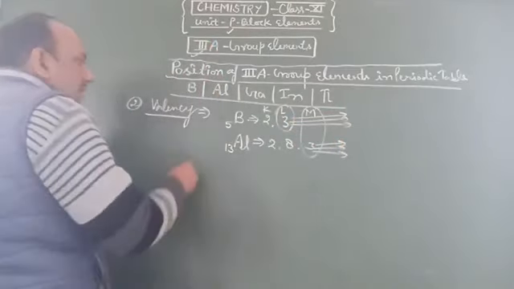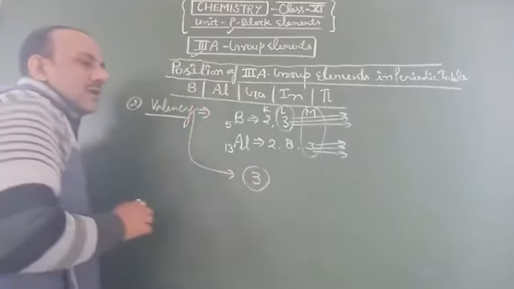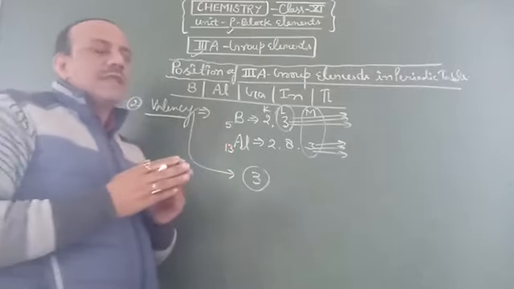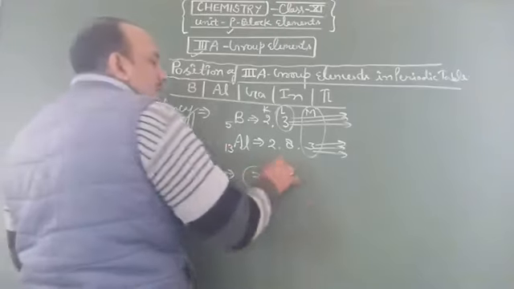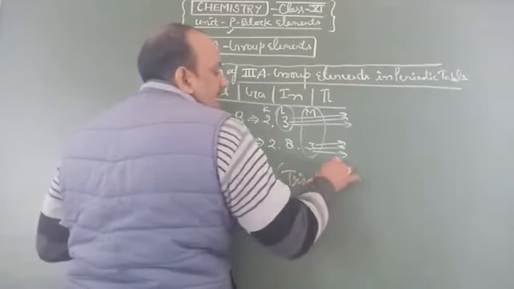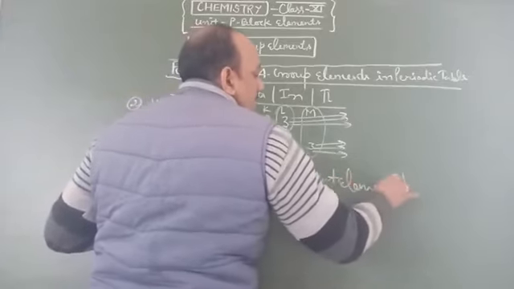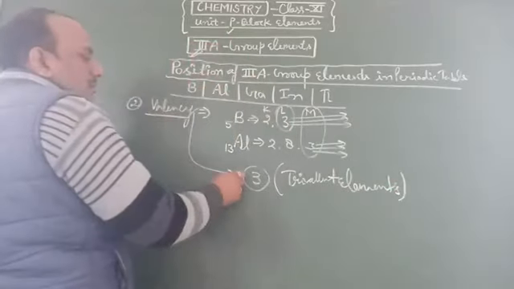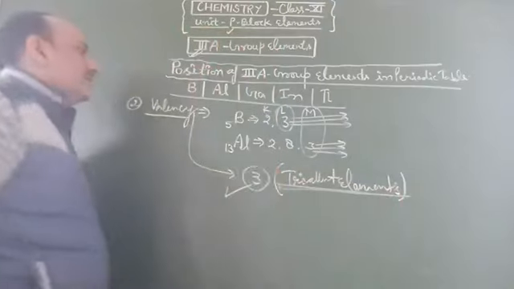So we say that the valency of third A group elements is 3. Students, elements which show valency 3 are named trivalent elements. So this group shows the simple valency 3 and the elements are known as trivalent.